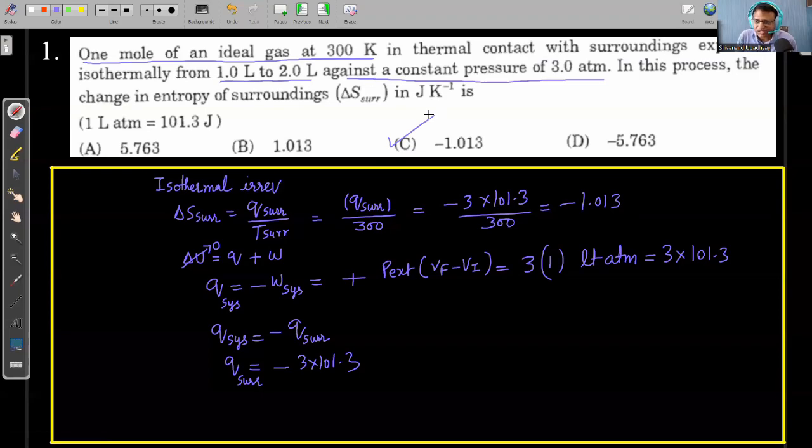If we want to check the entropy of the system, because we know that the entropy of the universe will increase, we can see that in isothermal expansion the system is gaining heat energy because internal energy is not changed. It is doing work. It is doing work because heat energy is given to the system, meaning heat energy is rejected by the surrounding. Q surrounding is negative, so the entropy of the surrounding is going to decrease, right?